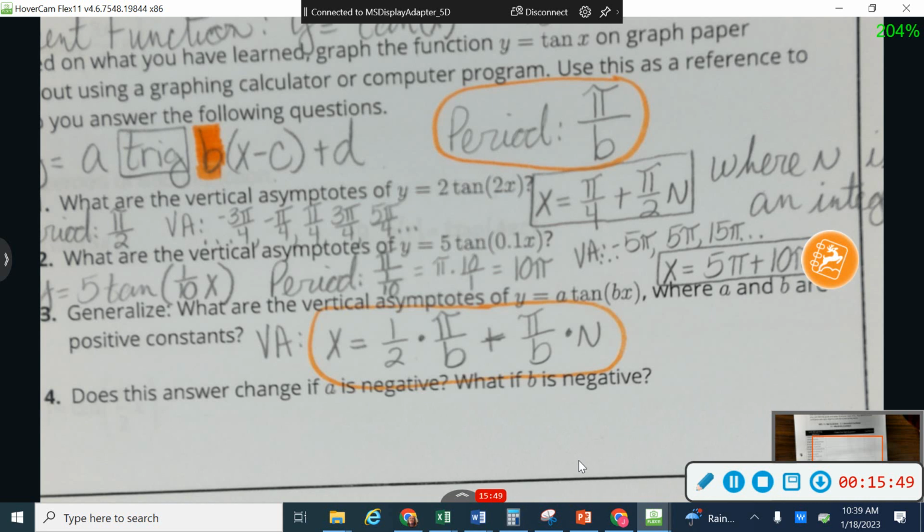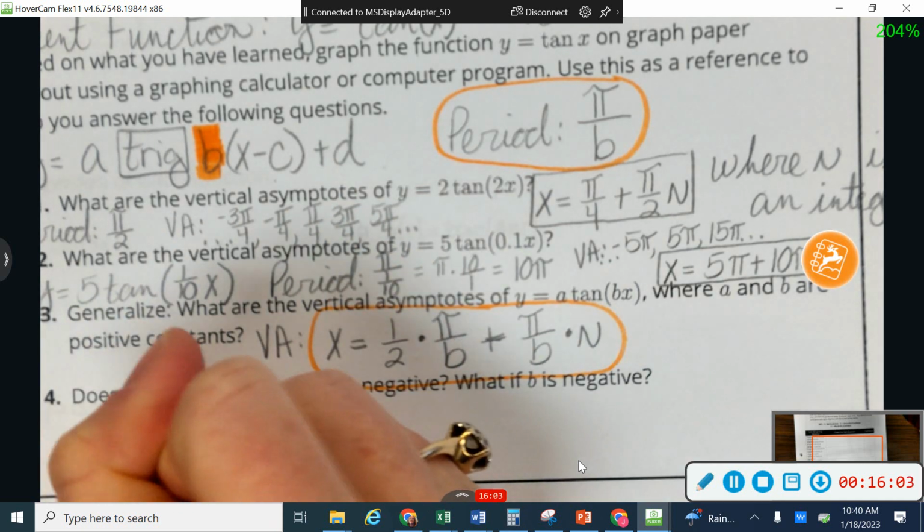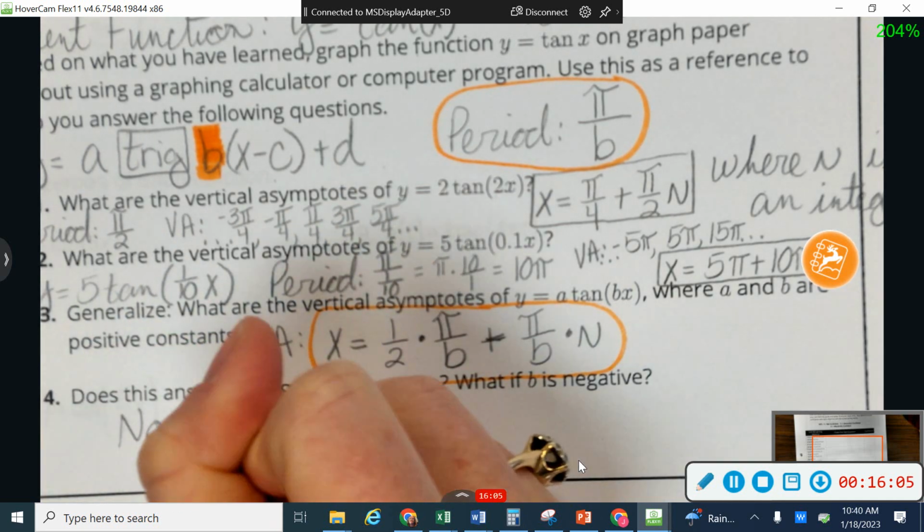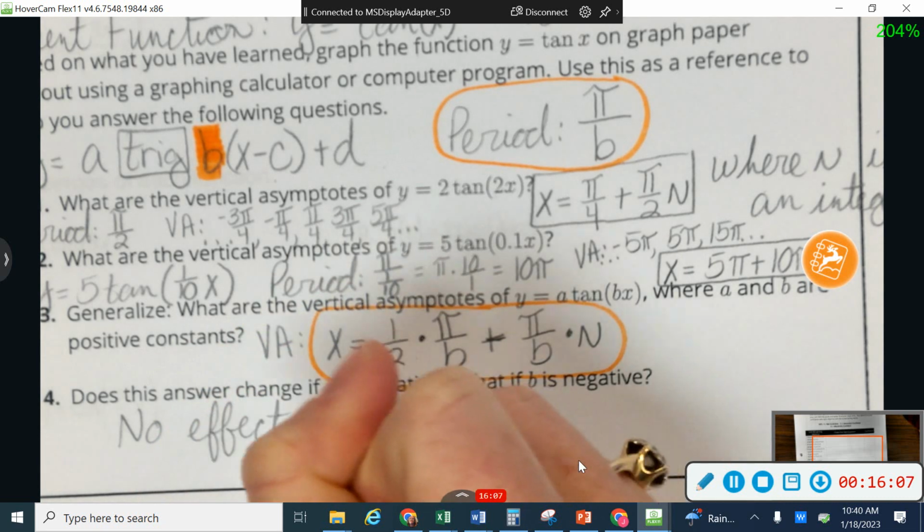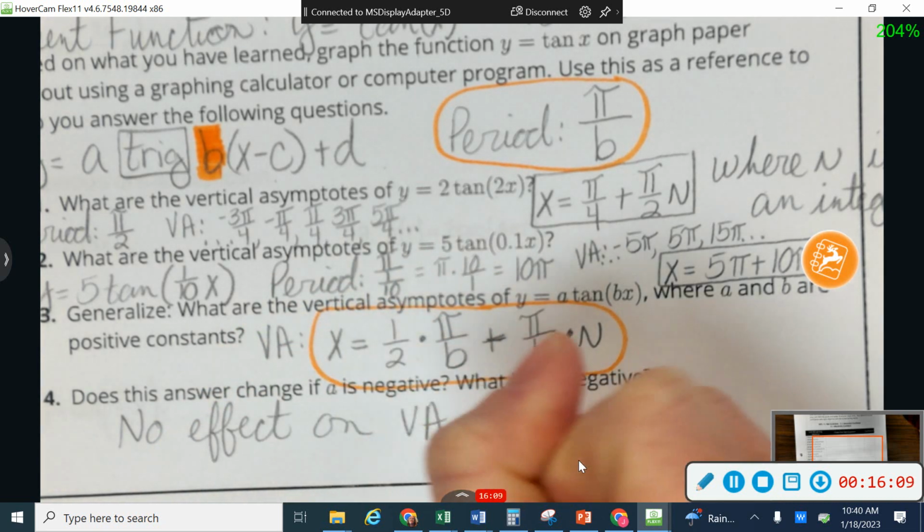Okay, so all of your answers will be something with pi over b plus some kind of pi with b times n, where n is an integer. Okay, a and b being negative have no effect on the vertical asymptote formula.